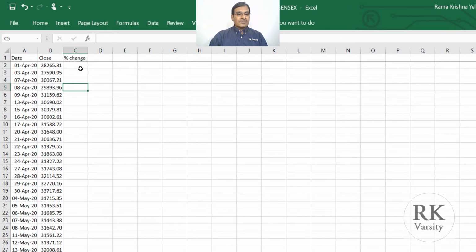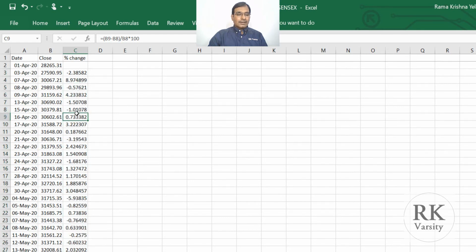Now what we do is, first we calculate the percentage returns. The percentage return is equal to today's close value minus the previous day's close value, divided by the previous day's close value, times 100. So we are getting it in percentage terms. Now select this one, double click on the right side bottom. Now the percentage values are also calculated here.